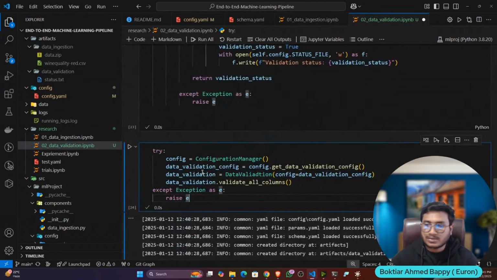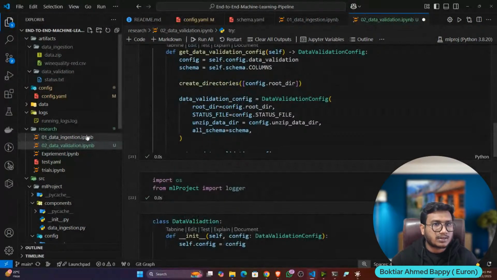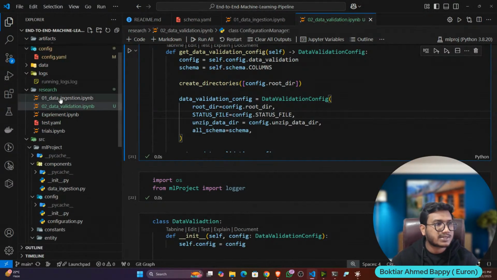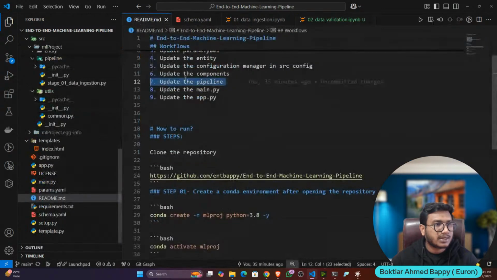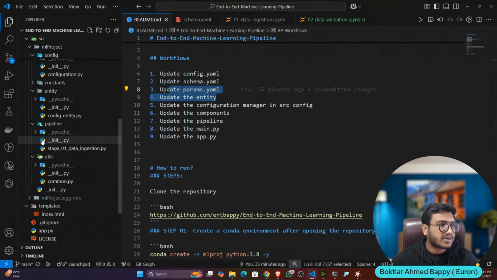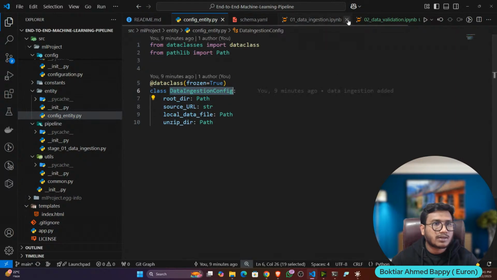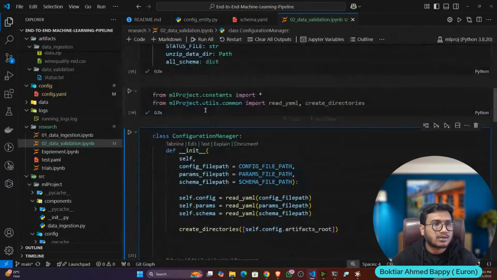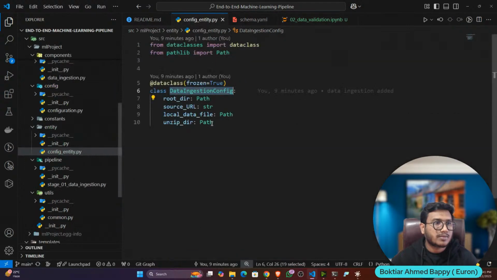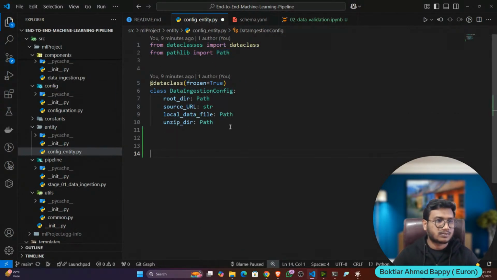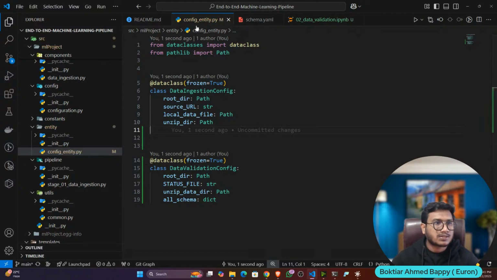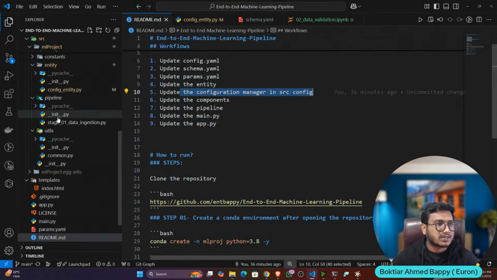Now let's try to convert this into modular coding. Again, the same thing. Let's save. First of all, let's update my config. It is updated: schema updated, params updated. Now let's update the entity config. I'll copy this code from here and update it here. Then once this is done, I will update the configuration manager.